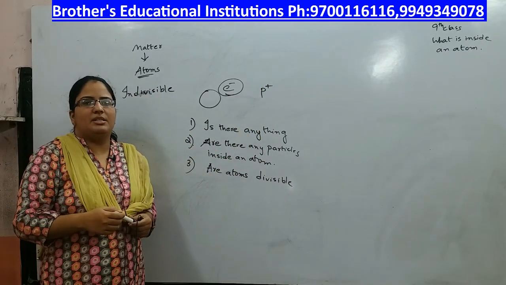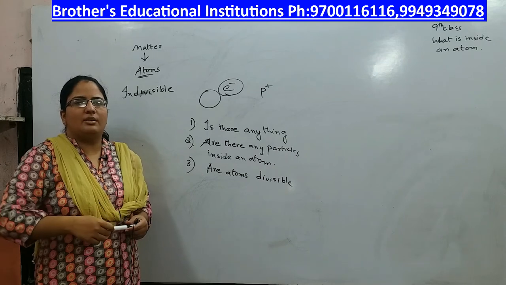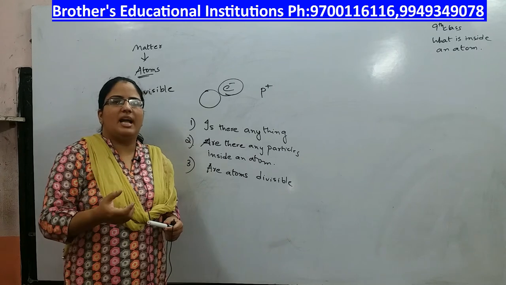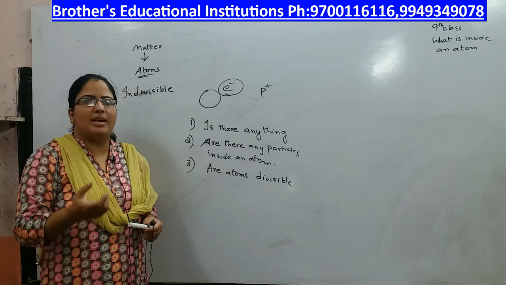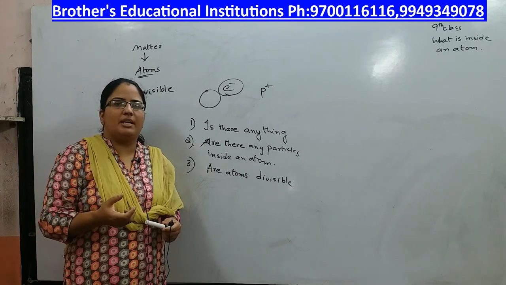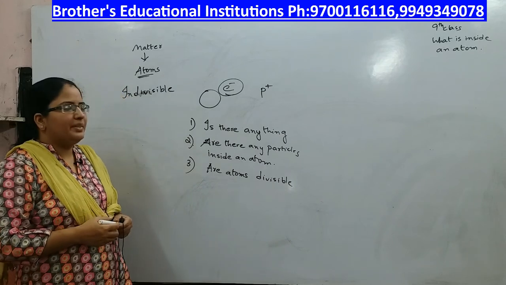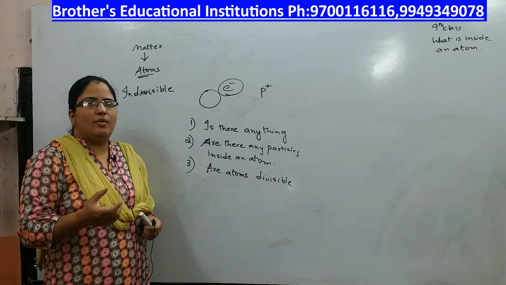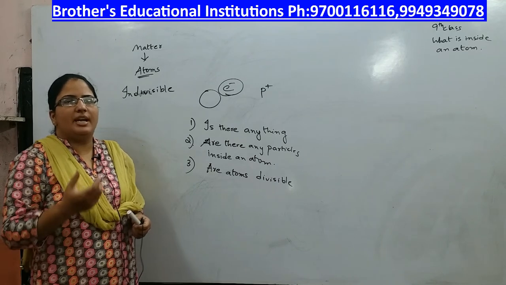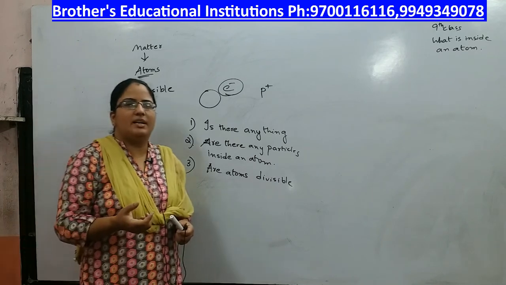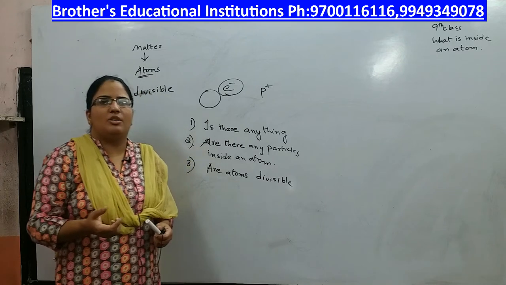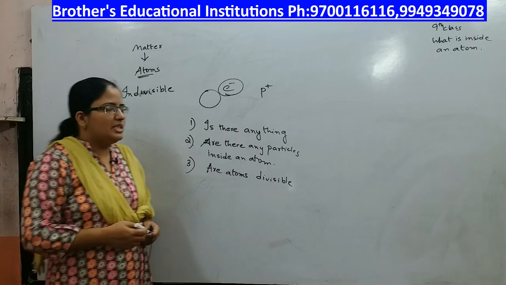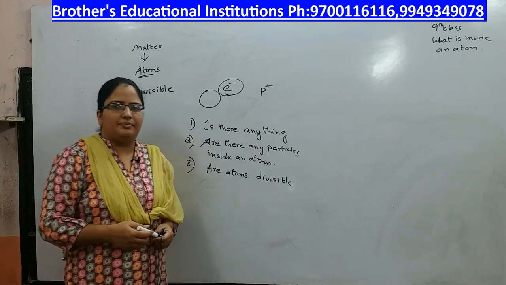During his electrolysis experiment, he found out that atoms might have further smaller particles which are charged. If there is negative charge inside an atom, there also must be a positive charge. This was what Michael Faraday said.